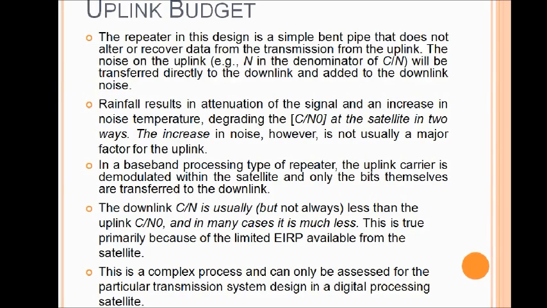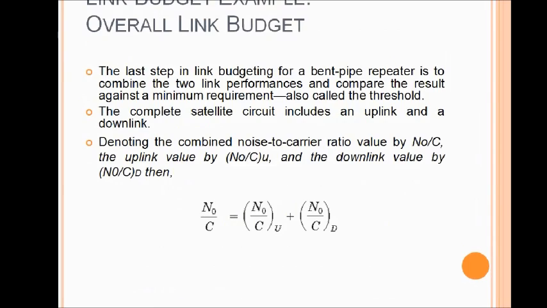The increase in noise, however, is not usually a major factor for the uplink. The downlink C/N is usually less than the uplink C/N, and in many cases it is much less. This is true primarily because of the limited EIRP available from the satellite. This is a complex process and can only be assessed for the particular transmission system design in a digital processing satellite. The overall link budget is now calculated.